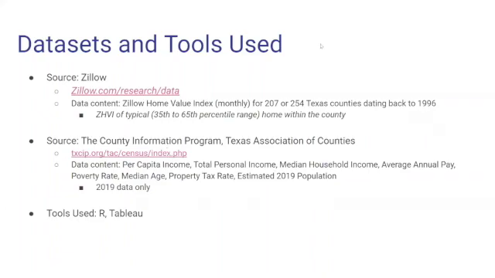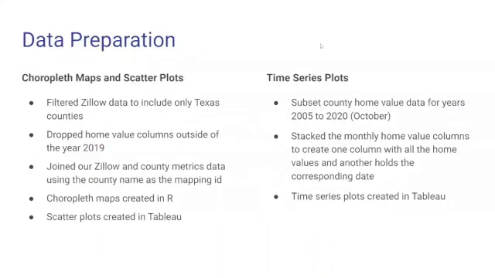The tools we used for this project were R and Tableau. The various visualizations that you will see throughout the presentation required one of the following data preparations. Choropleth maps and scatter plots required us to filter the data to include only Texas counties. We then ignored all years outside of the year of 2019. We then joined all the data sets together using county name as a mapping ID. Choropleth maps were created in R, while scatter plots were created in Tableau.